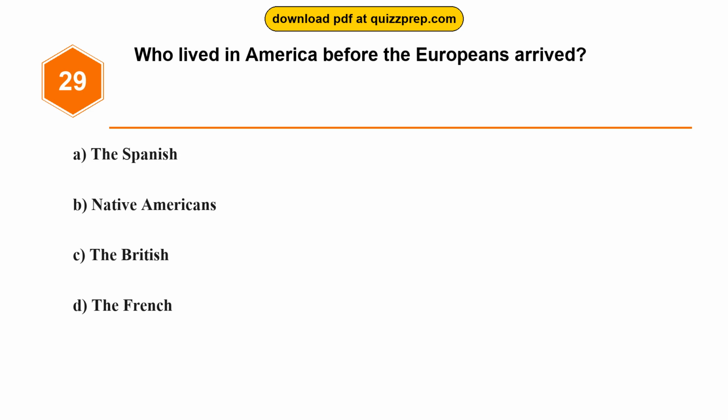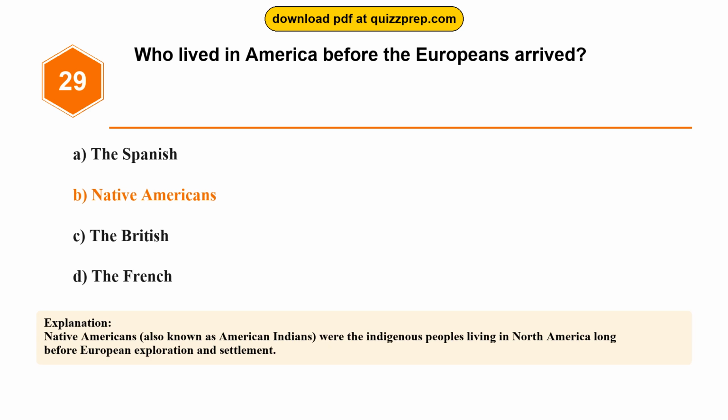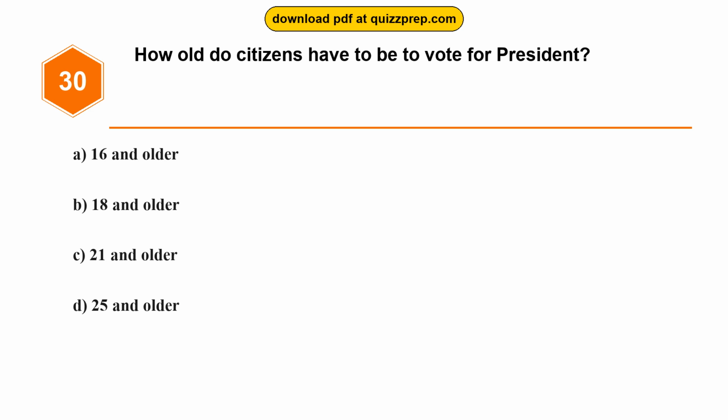Question 29. Who lived in America before the Europeans arrived? Option A. The Spanish. Option B. Native Americans. Option C. The British. Option D. The French. The correct answer is option B, Native Americans. Native Americans, also known as American Indians, were the indigenous peoples living in North America long before European exploration and settlement.